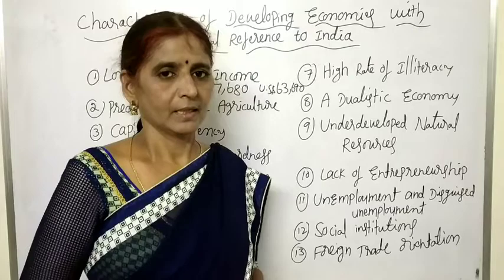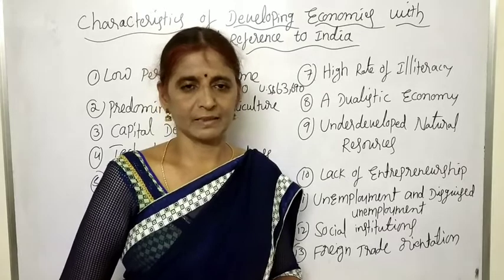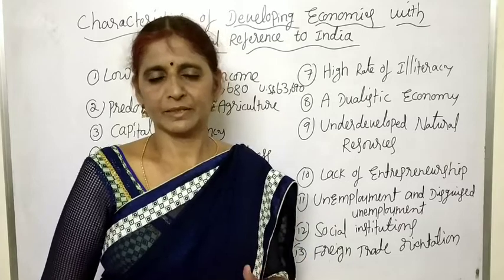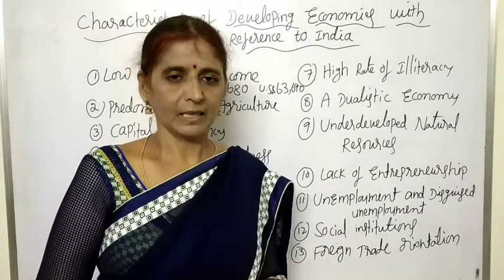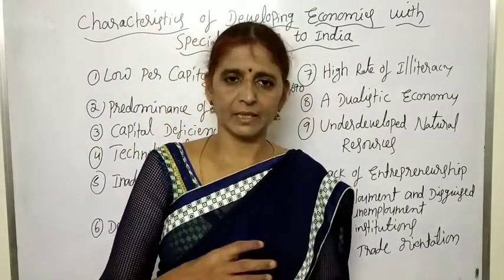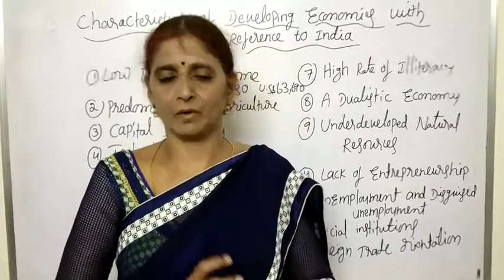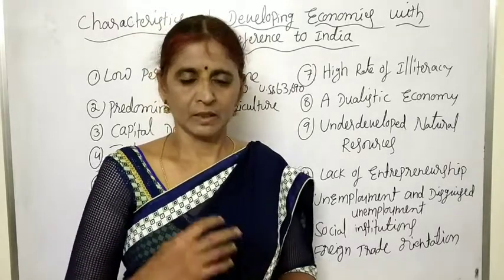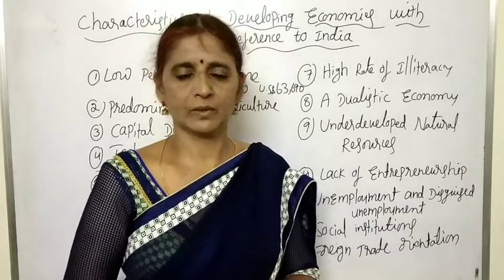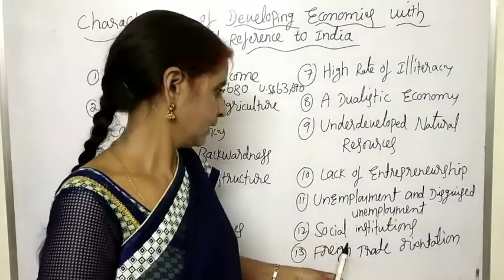Next, according to recent surveys, in India the unemployment rate is 6.1%, and every year the government is trying to provide employment opportunities to the existing labor force. But wherever the government tries to provide employment to the existing labor force, every year a huge amount of new labor force is added to it. This is creating problems. Due to heavy population growth, the labor force is also growing more and more in India. That is the reason the government failed to create employment opportunities for the increasing labor force. Next one, social institutions.